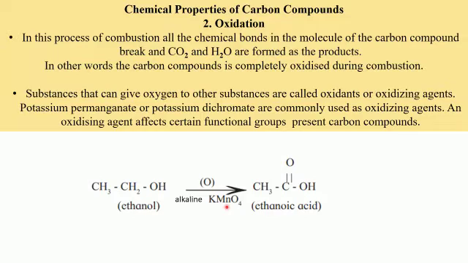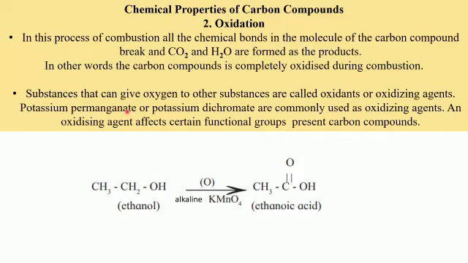In chapter number 3, chemical equations and reactions, we had studied about potassium permanganate, that is KMnO4, and potassium dichromate, K2Cr2O7, and both these were in their acidified form and they were acting as oxidizing agents, or in other words, oxidants.